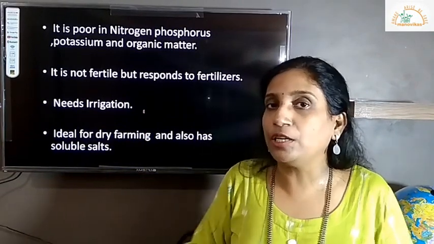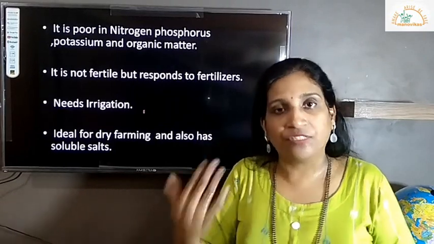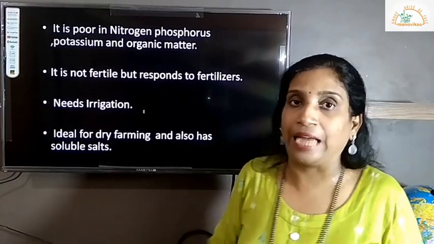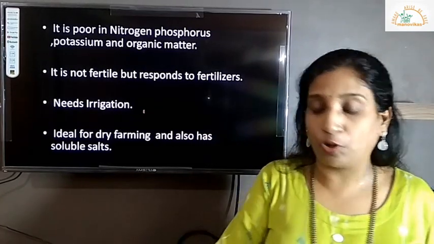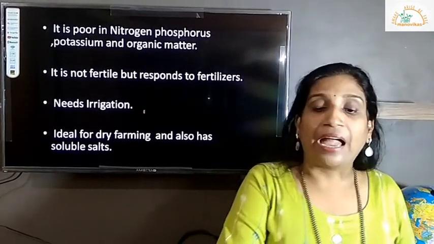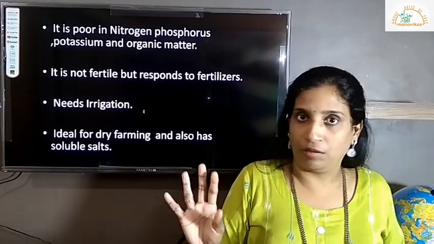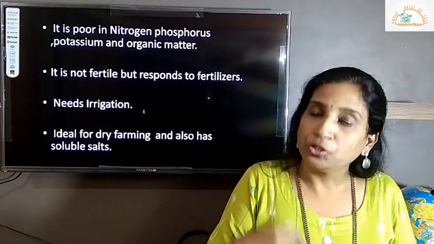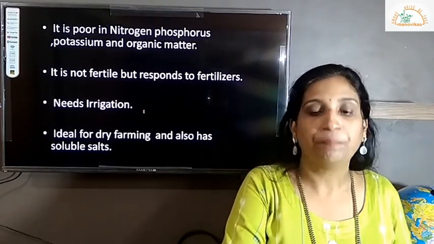So if you are cultivating your red soil land, you have to add a lot of humus, manure and fertilizers to make it fertile and get good yield out of it. Needs a lot of irrigation also. You have to supply a lot of water for this soil, because it has no water retention capacity at all, although it is loose. Okay, so the land has to be irrigated, or soil needs a lot of irrigation.